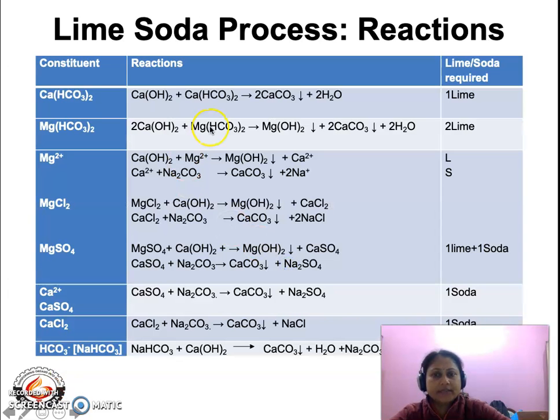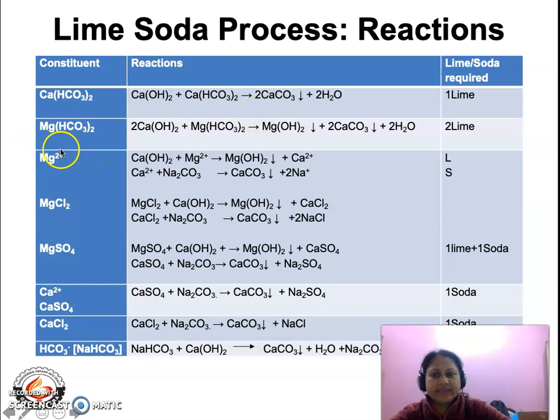Now let us see what reactions occur as a result of the addition of lime and soda. When the constituent present in your water is calcium bicarbonate, then by the addition of lime, that is calcium hydroxide, plus calcium bicarbonate, we get a very insoluble precipitate, calcium carbonate. So when calcium bicarbonate is present in water, we require 1 mole of lime for the elimination of the hardness causing salt.